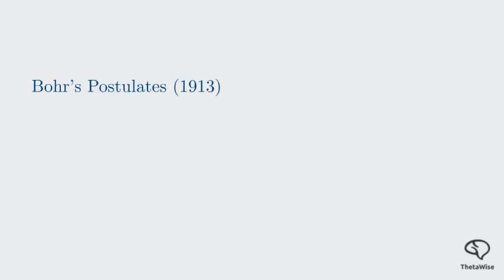So, how do we solve this? The first step was taken by Niels Bohr in 1913. He proposed a revolutionary model. Bohr didn't know why atoms were stable, but he could describe how they behaved. He made a bold assumption, which he called a postulate. He said that electrons can only exist in certain fixed orbits, which he called stationary states. He also said that while an electron is in one of these orbits, it doesn't radiate any energy.